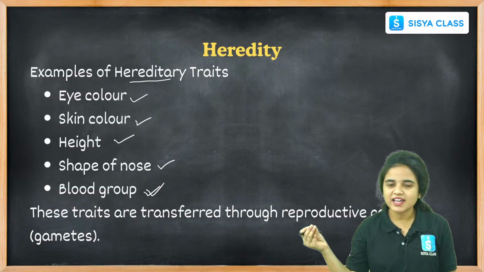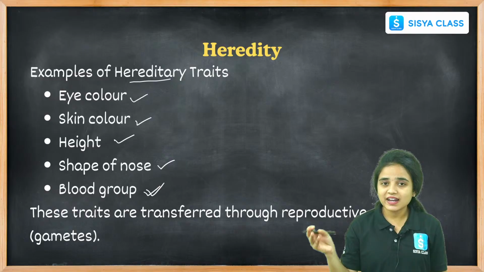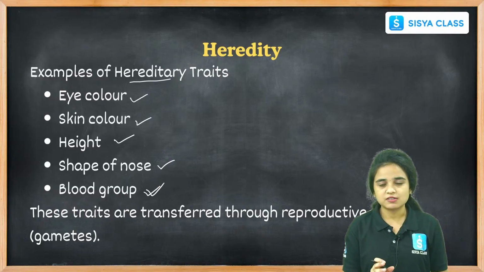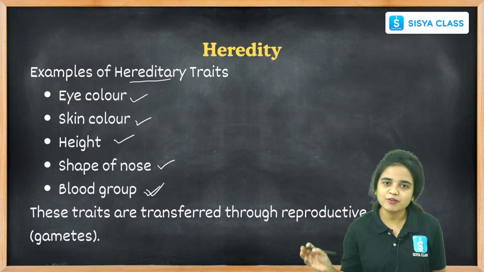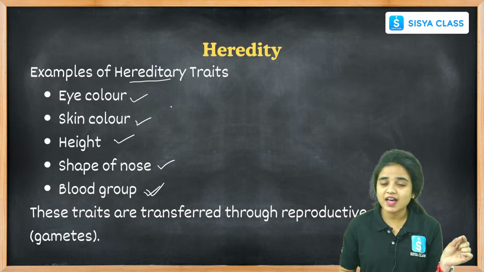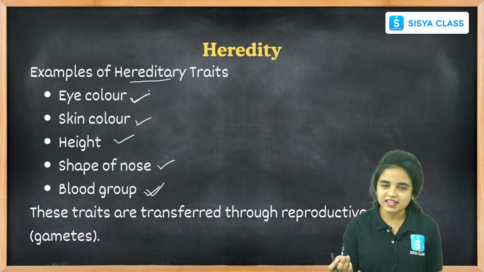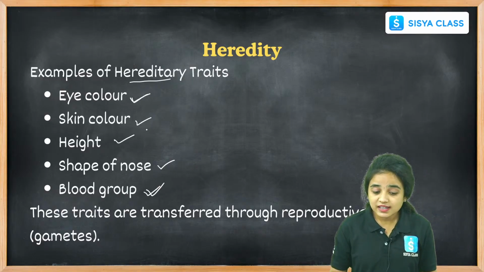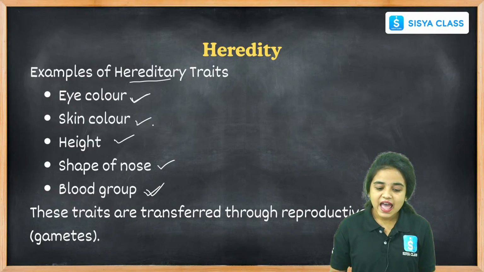We look like our parents due to the passing of the characters. The characters pass with the help of the genes, and the characters are carried and passed from our parents. These are examples of how we can identify that the characters are passed. We can see the eye color and skin color, whether it is fair, dark, or moderate, and height.